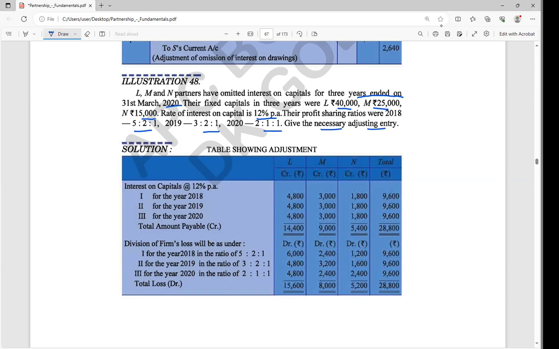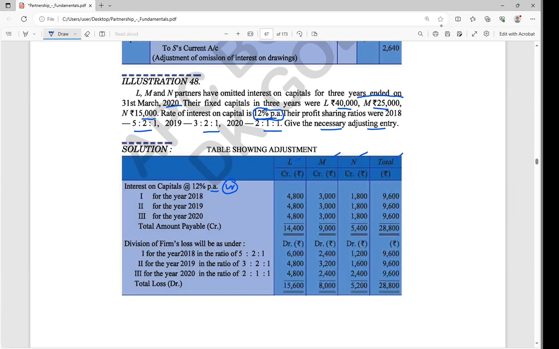Yes, sir. So now we are going to see first the interest on capital for every year. Definitely all the amount we are going to credit first. Correct? And interest on capital is not changed, it is 12% per annum. That amount we first have to credit. So interest on capital at 12% per annum we are going to credit for L, M, N and the total.